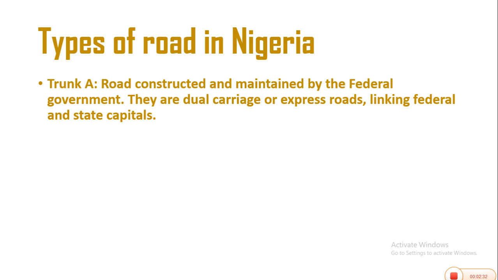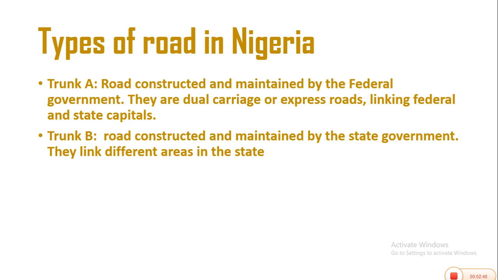These are examples of Trunk A roads in Nigeria, and these roads are constructed and maintained by the federal government. Then the next type of road in Nigeria is the Trunk B road. Trunk B roads are roads constructed and maintained by the state government. They link different areas within the state. For example, in Abia State, they link local governments to local governments. That's Trunk B roads. They are constructed and maintained by the state government.